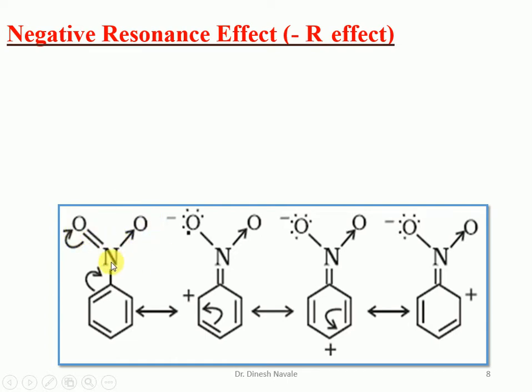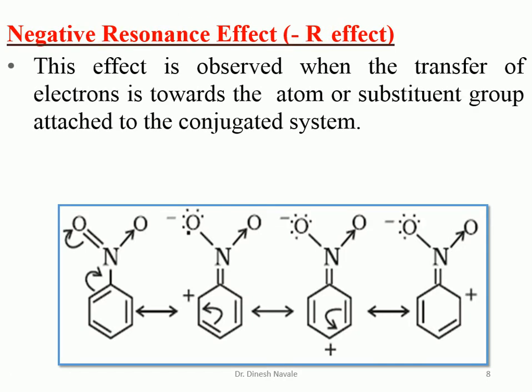That means this is the nitro group, which is electron withdrawing, which is going to withdraw the electron from the phenyl ring. So that's why it is called the negative resonance effect or the minus R effect. This effect is observed when transfer of electron is towards the atom which is substituted. Here the nitro group which is substituted is going to withdraw the electron, that means transfer of electron is towards the nitro group. That's why it is called the minus R effect.